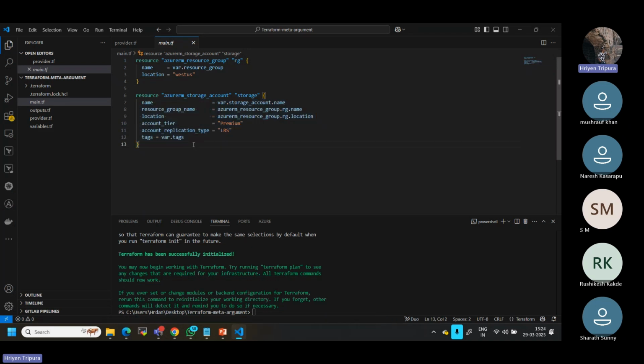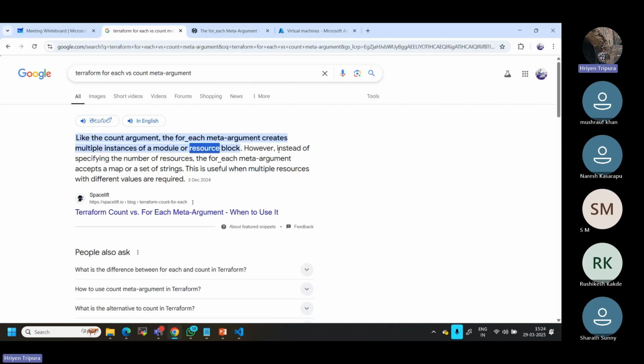So I can use two ways. If I want to create 10 different storage accounts, one way is to use count, and another way is to use for each. Now the question is, when can I use for each? If you see here, instead of specifying the number of resources, the for each meta argument accepts a map or set of strings. This is useful when multiple resources with different values are required. You may still be confused, so let me make it simple.